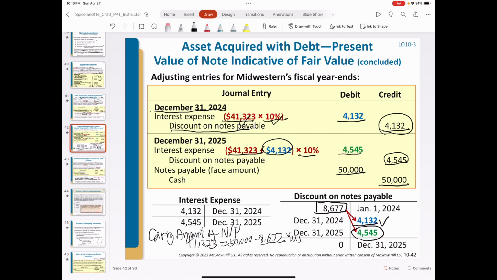Year 2, it will be 50,000 subtract 8,677 and subtract the amortization. Because the balance of discount on notes payable decreases, the total carrying amount will increase. This should be 45,455. So these two carrying amounts determine interest expense and the discount on notes payable.